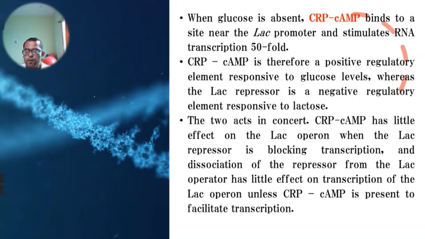And this complex, CRP protein plus cyclic AMP, binds to the activator binding site, which is present near the LAC promoter. Because of the binding of these two molecules at the activator binding site, it enhances the binding of RNA polymerase enzyme to the promoter of this LAC operon, and this LAC operon is then expressed and the transcription process is enhanced 50 times more.